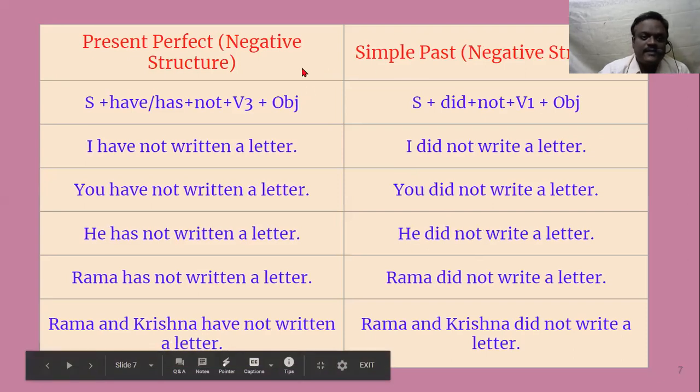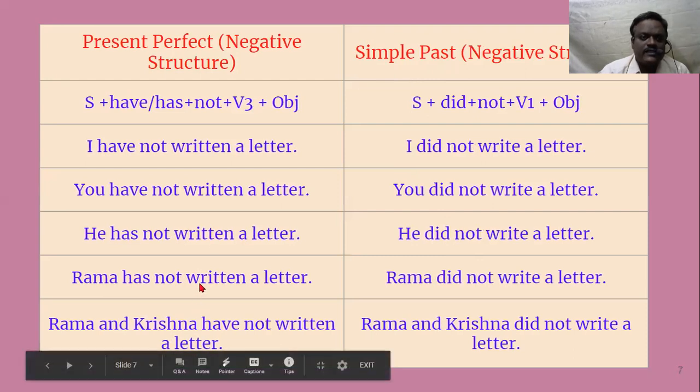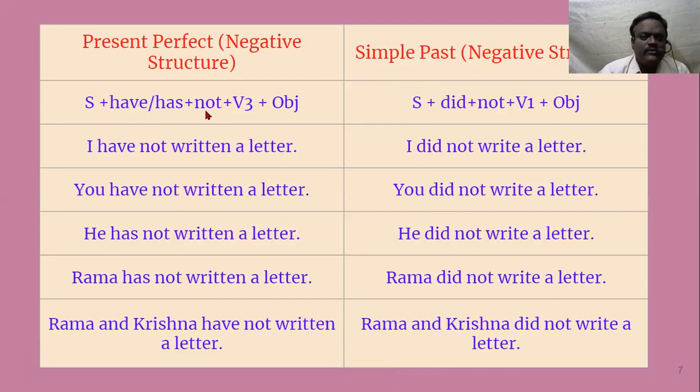Here some problems will be there as far as the simple past is concerned. In the present perfect negative structure, there is no difference. Only we use not between the first verb and second verb, that is, helping verb and main verb. So subject plus have or has, plus not, plus V3. So I have not written a letter. In the positive it is I have written a letter, but here it is I have not written a letter.